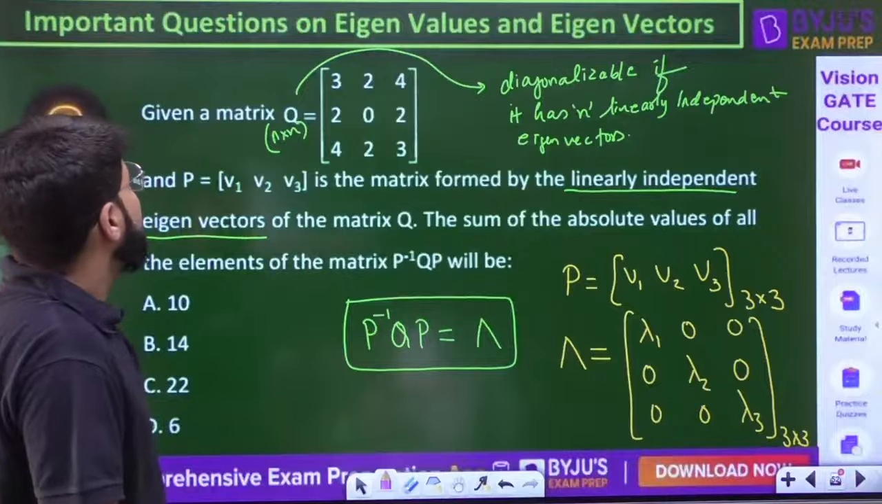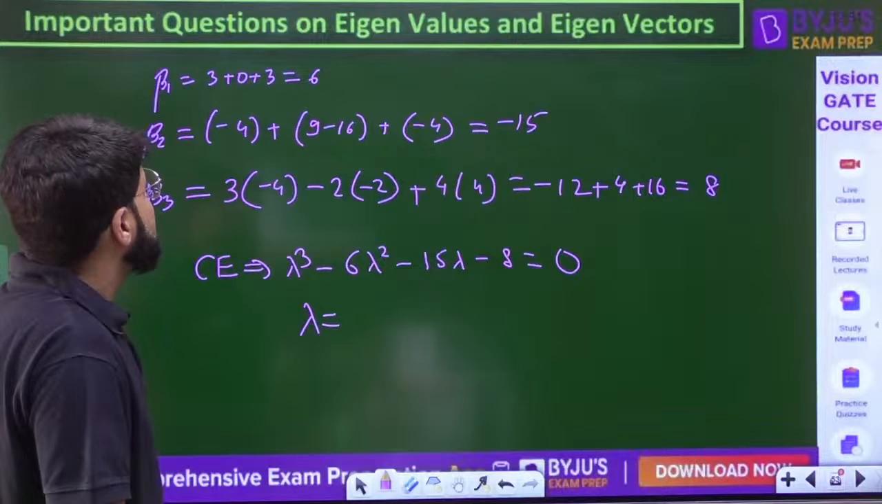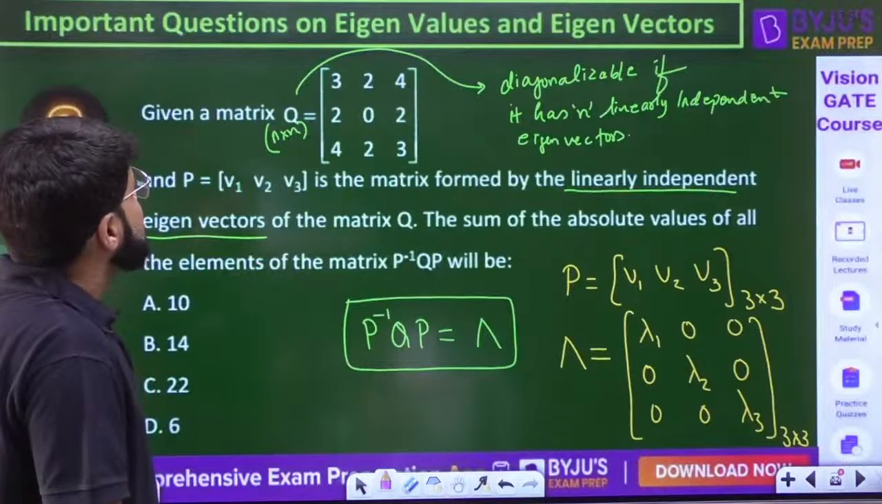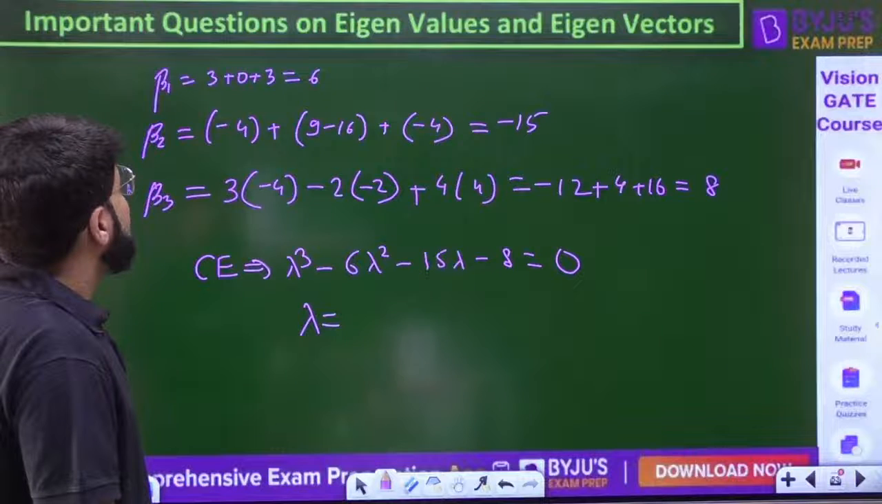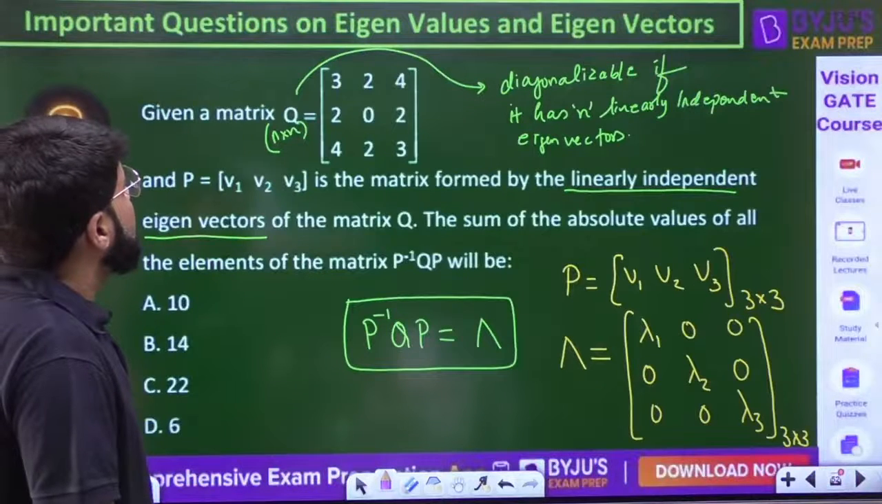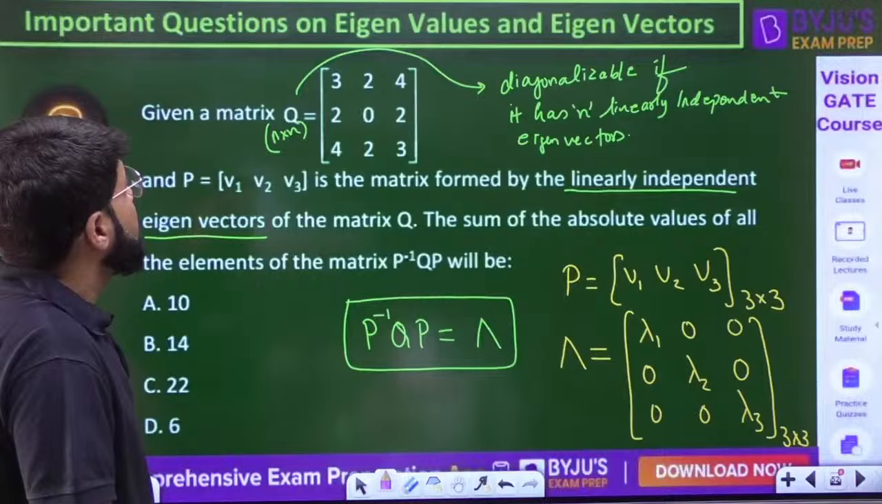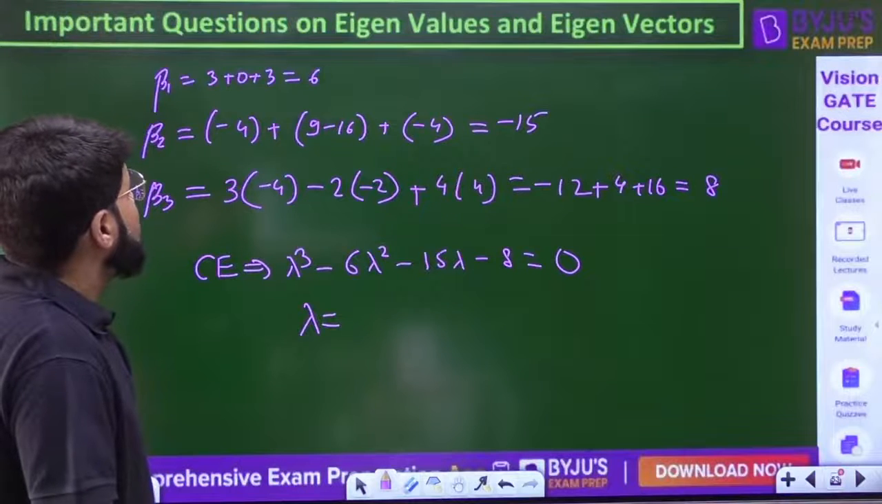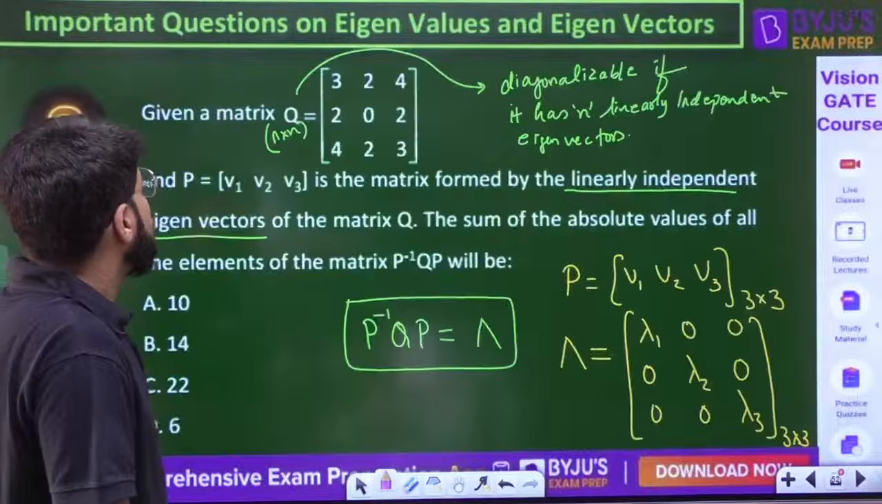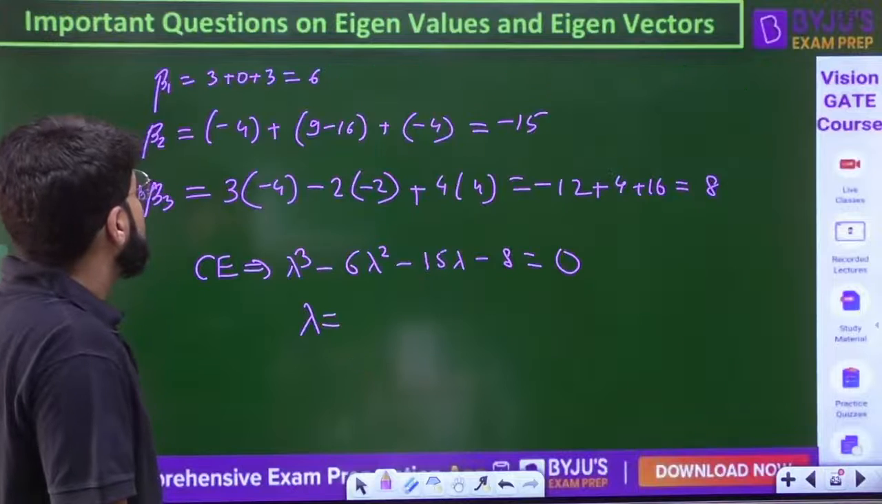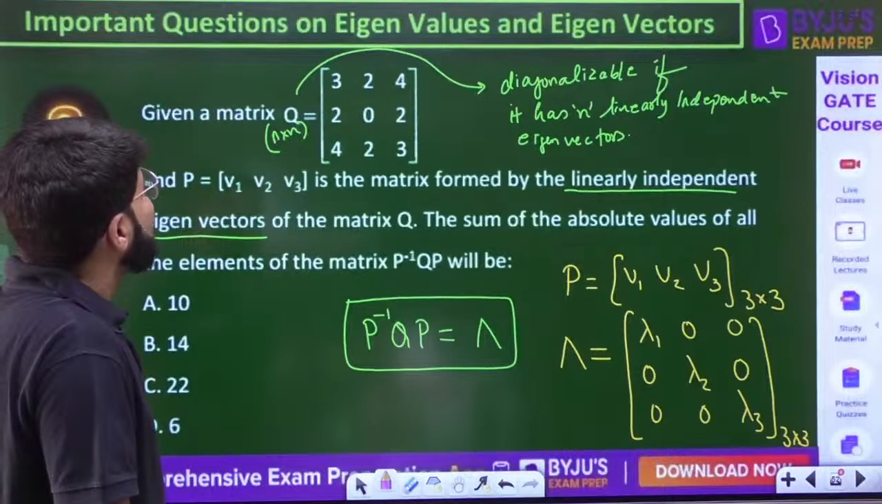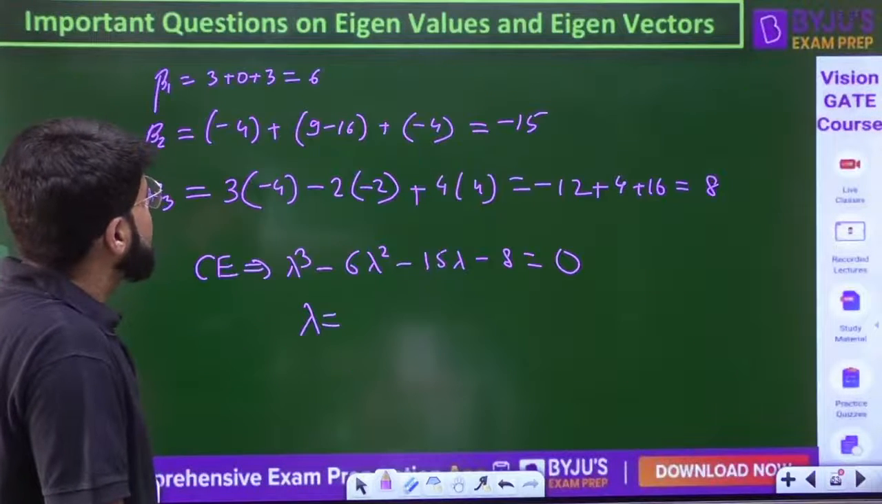Formed by linearly independent eigenvectors. Something is fishy here. This is 6. Then check the calculations, guys. 0 minus 4, then you have 9 minus 16, perfect. And then finally you have 0 minus 4, minus 8 and minus 7. Beta 3 is equal to 3, then minus 4, minus 2 into 6 minus 8, that is minus 2, perfect.